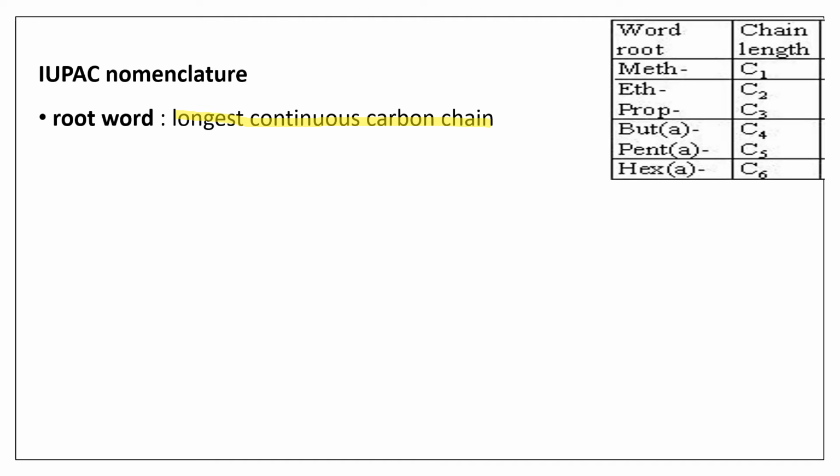If the carbon length is C1, it becomes meth. Meth is the root word, right? Similarly for C2 it is eth, for C3 prop, then for C4 it becomes but, then pent and hex, isn't it? That is how the longest continuous carbon chain becomes the root word. Accordingly, because it is a saturated chain, you name it as methane, ethane, propane, butane. That is how we name.